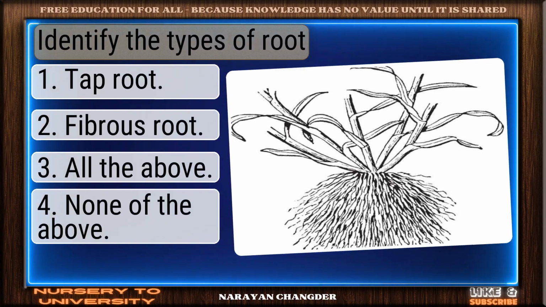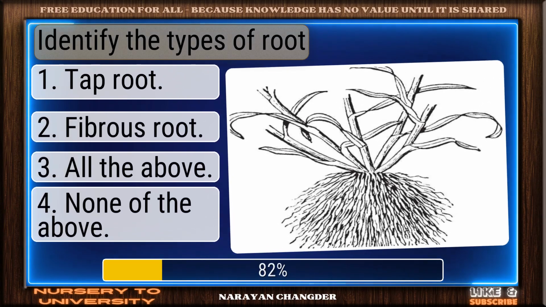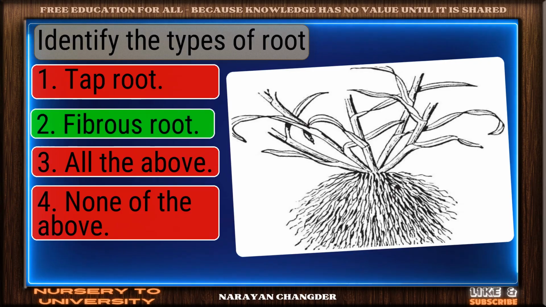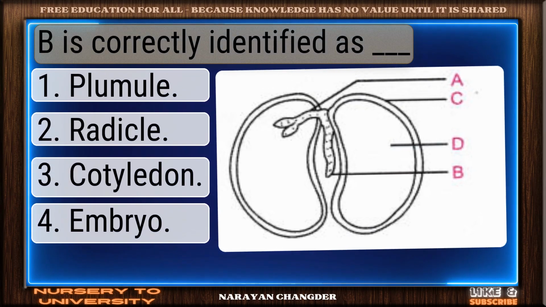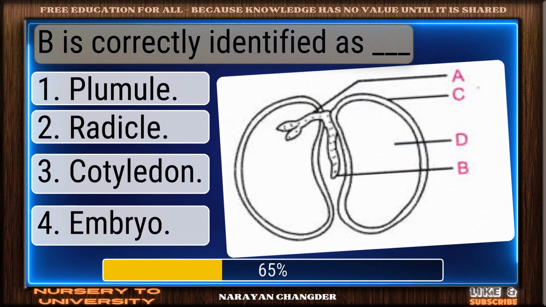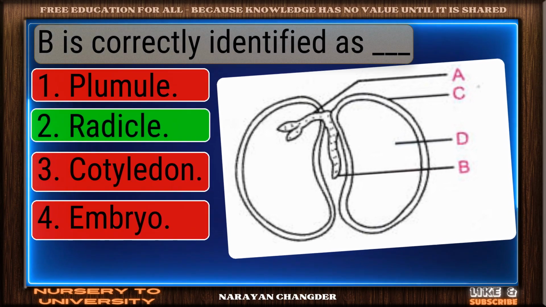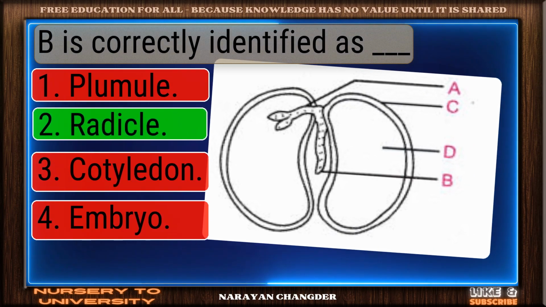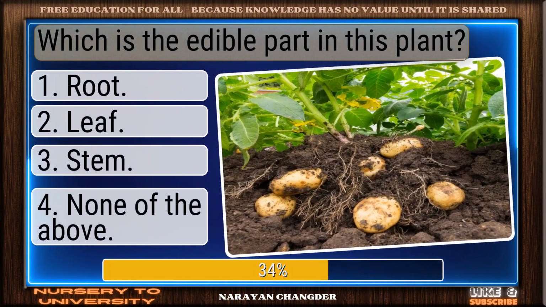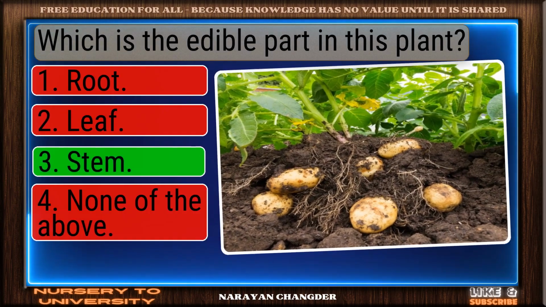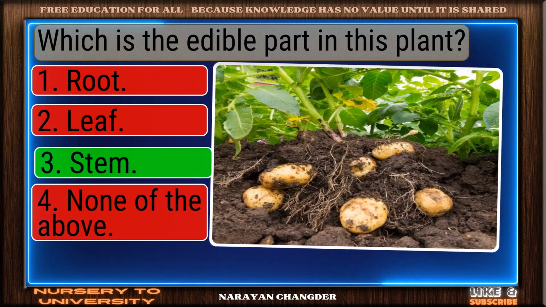Identify the types of root. Strong choice. Fibrous root is the right answer. B is correctly identified as dash. You're right. Radical is the correct answer. Which is the edible part in this plant? Valid point. Stem is true.